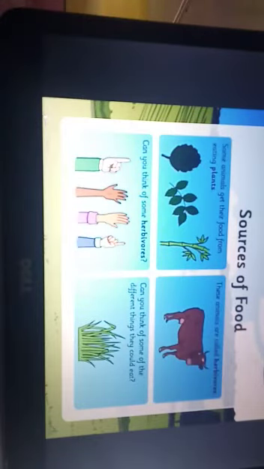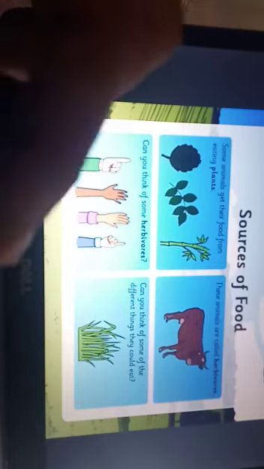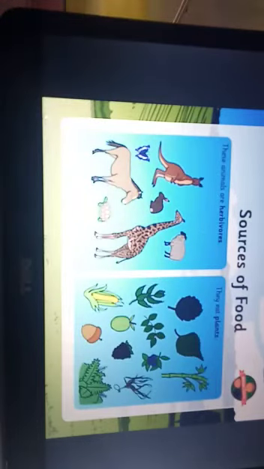Some of the animals get their food by eating plants only. And those animals which get their food from plants only are called herbivores. Can you think of some herbivores? Can you think of some of the different things that they could eat? Yes, you can. Here are some examples of herbivores.